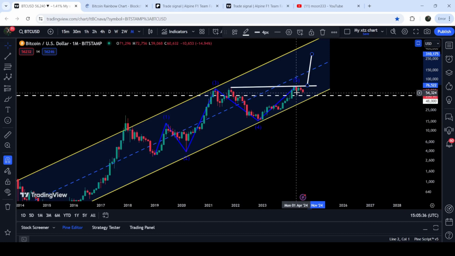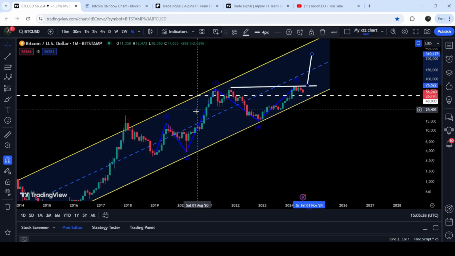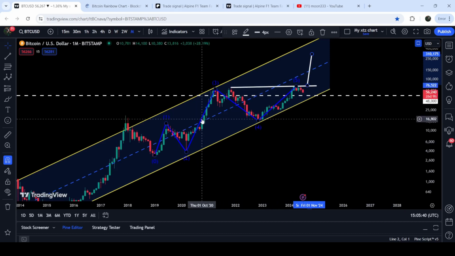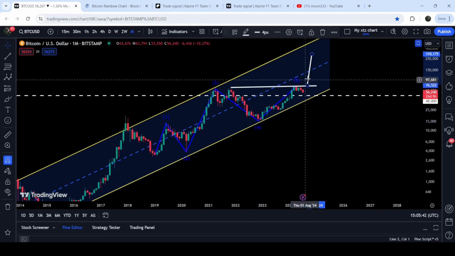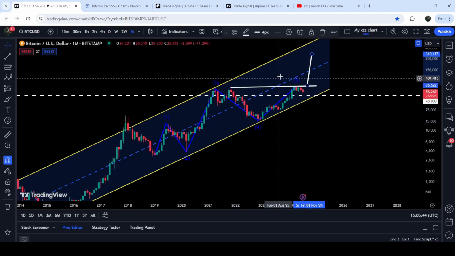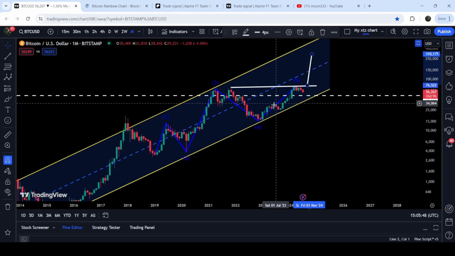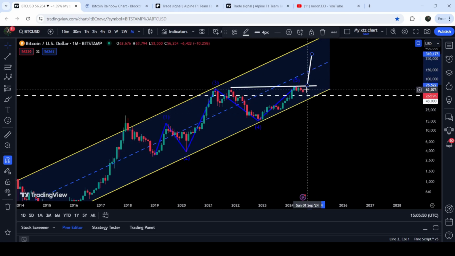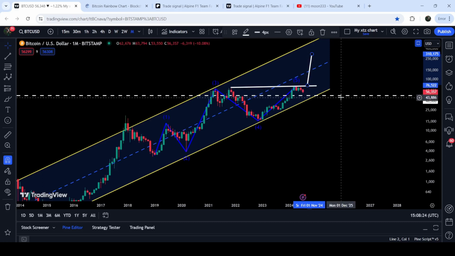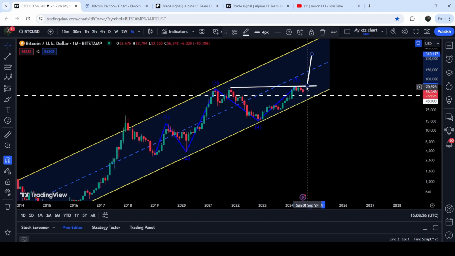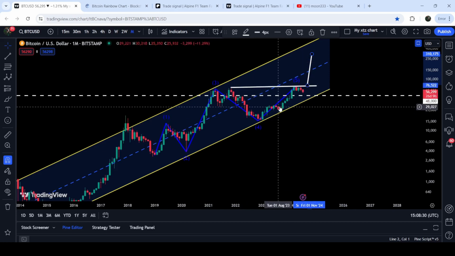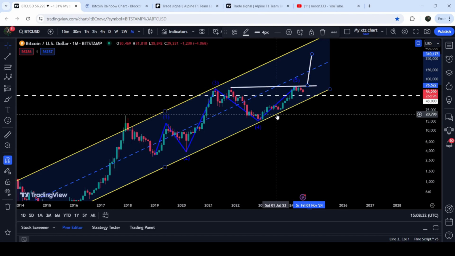But in my opinion, it will be difficult for the price to hit that level, because this is wave 5 and it can be shorter or smaller than wave 3. Therefore, we can expect a massive rally from here, but it will be difficult for the price to reach that level, because in that situation wave 5 would be longer than wave 3. Therefore, it is possible that we may see some further drop to test this support of $48,000, or that the price may test this support of the channel and be retraced up to 50% of the body of the cup.